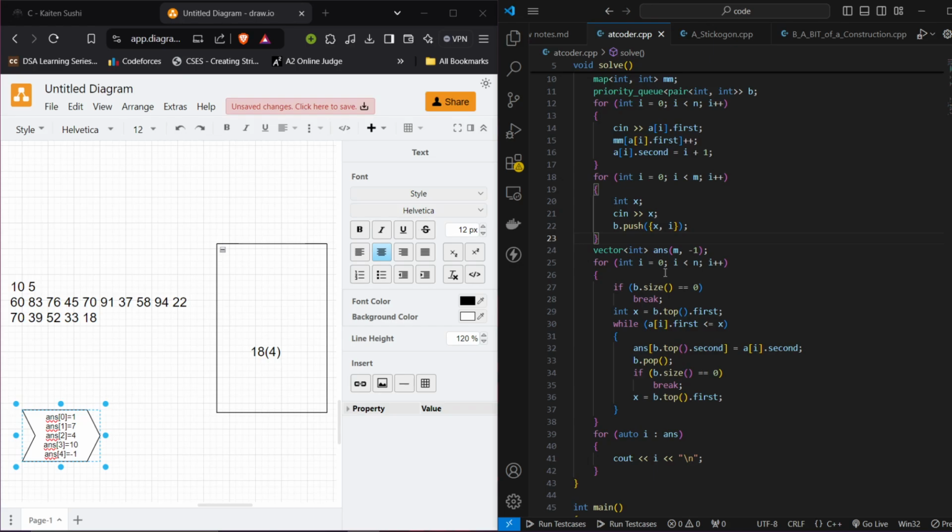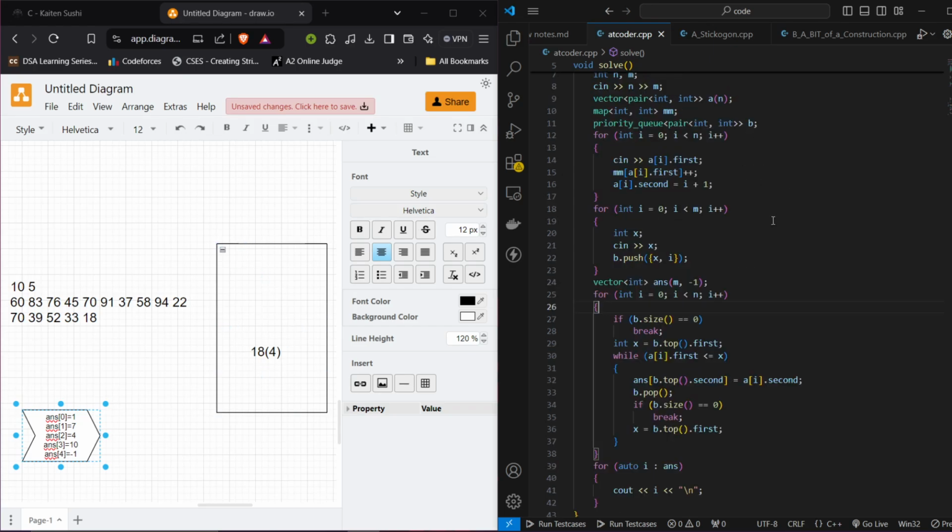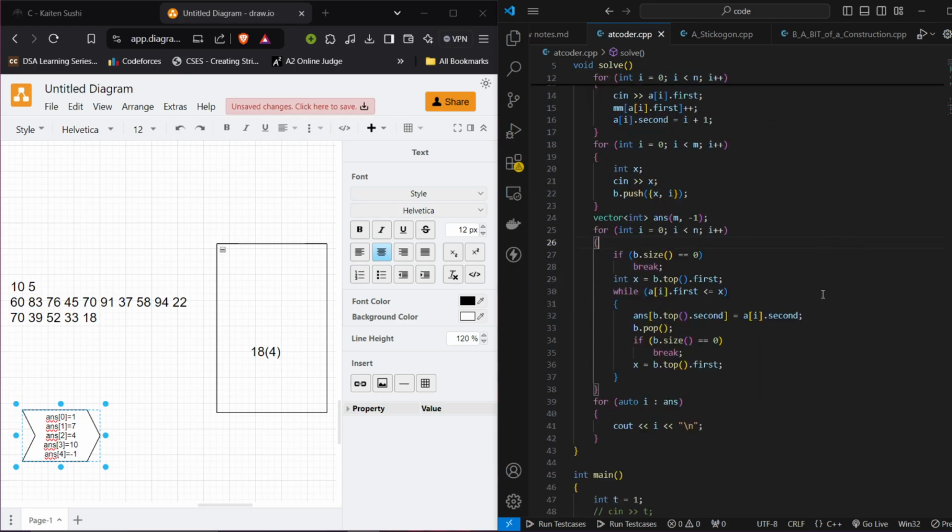Now I started iterating through my array. I'm checking that if my b dot size is 0, simply return. So if the priority queue b is empty, simply return it. Otherwise, keep on checking that if ai dot first is less than or equal to x. So ai is my index. I could have simply used this ith. I don't need to use that, so I'll update that code. I was experimenting with a couple of things, so that is why it was a leftover.